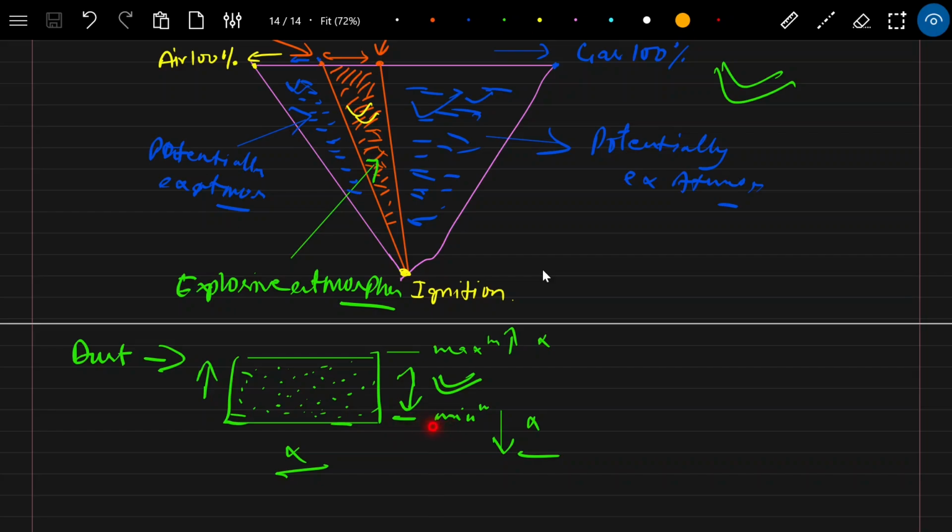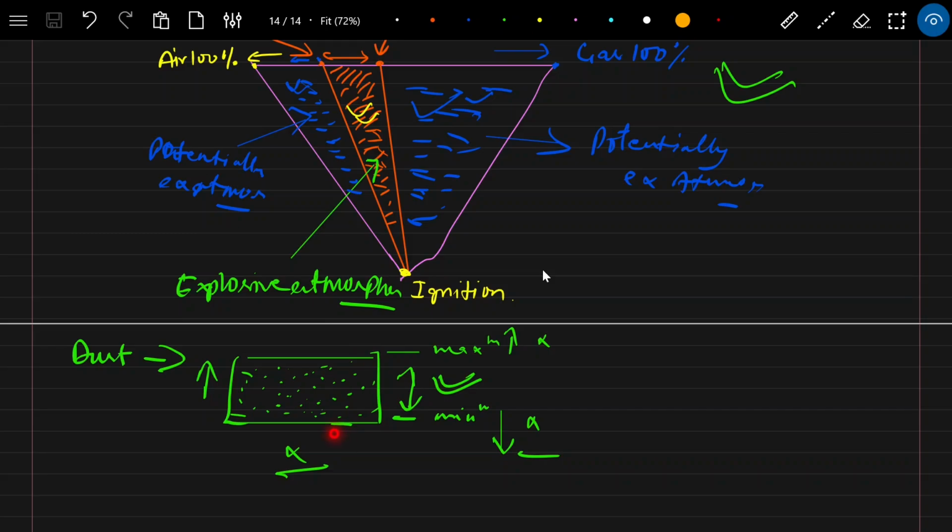Similarly, if the dispersed concentration of dust is beyond the maximum value in the area, then it is beyond the maximum limit, the upper explosive limit.